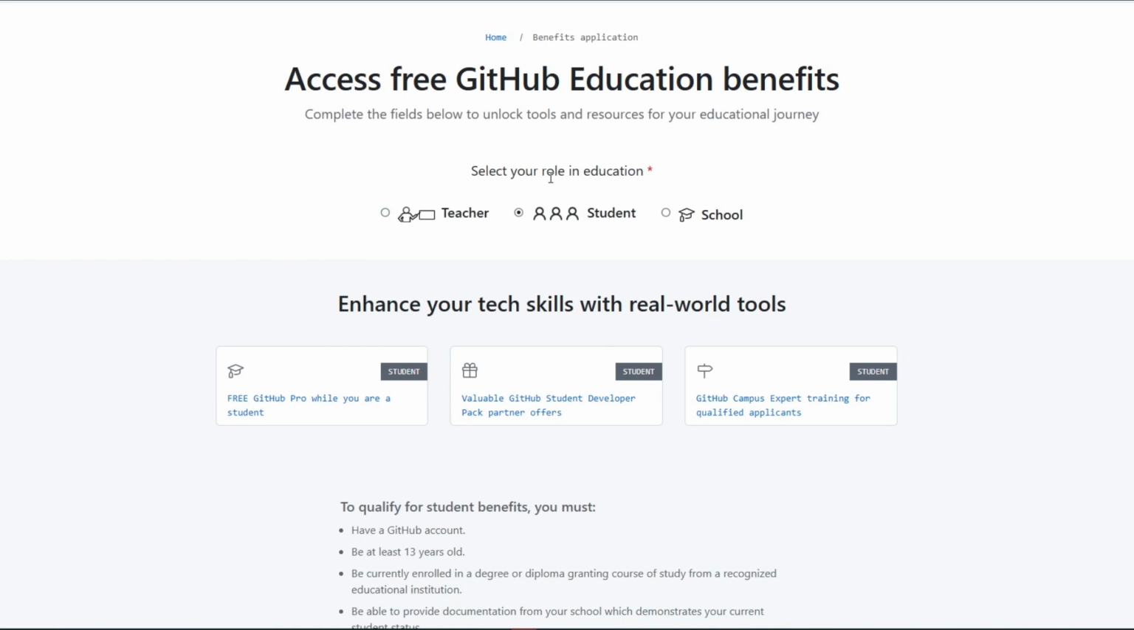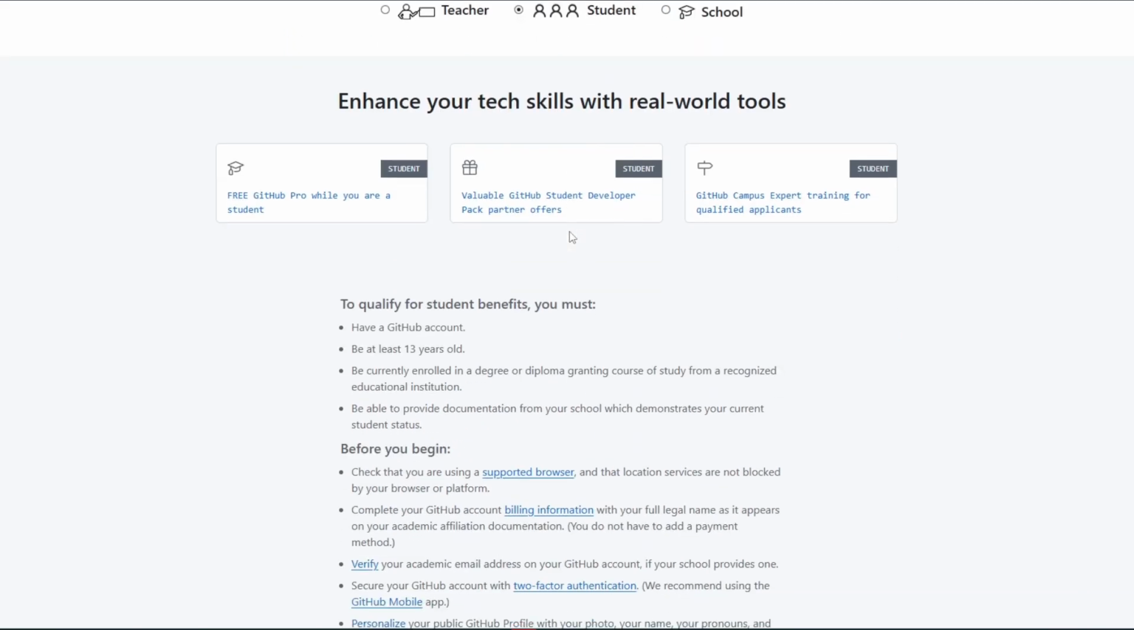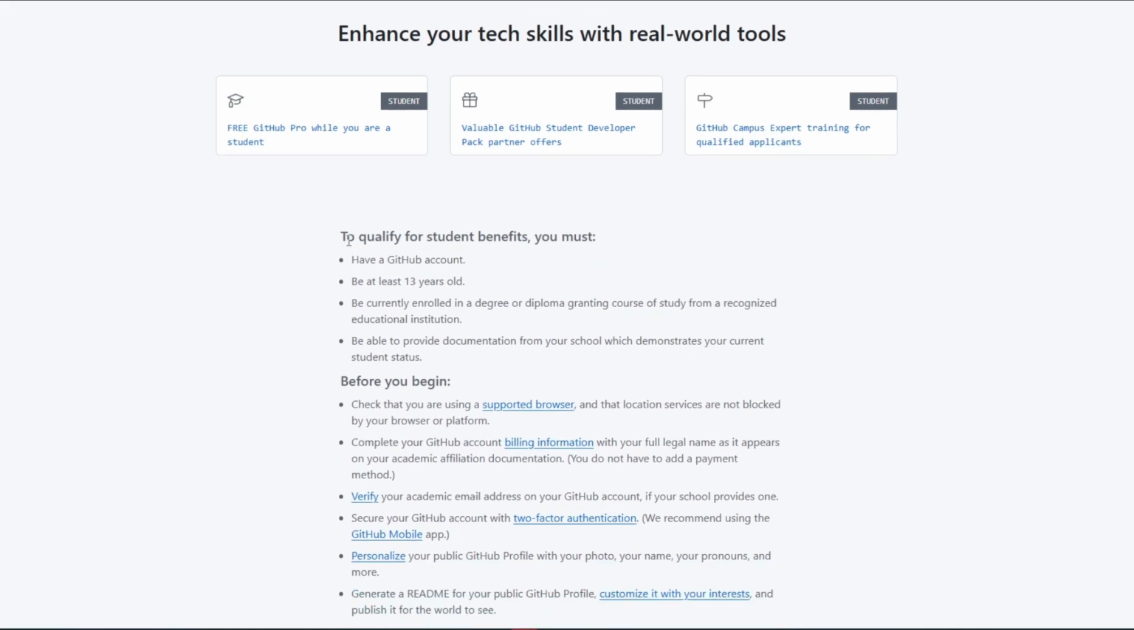The first thing that you want to select is your role in education. If you're a teacher, you can use this program, a student, and lastly, school. In my case, I'll be selecting student right here. Now, if you scroll down, you must read some of the application requirements in order to qualify. To qualify for student benefits, you must have a GitHub account.